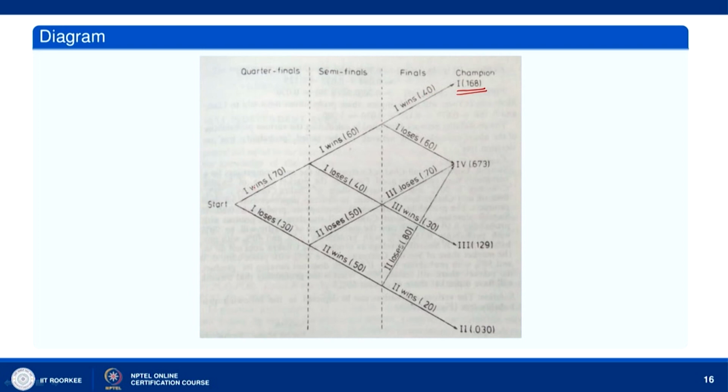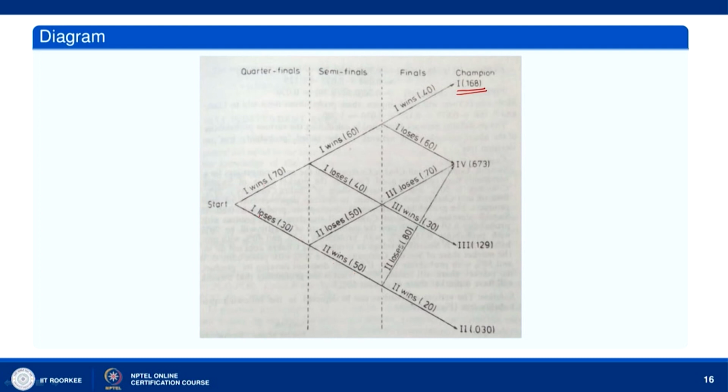Now, if 1 loses, then 2 wins the quarterfinal. So, if 1 loses, then 2 plays with player 3 in the semi-finals. If 2 loses, he loses with probability 0.5 and wins with probability 0.5.